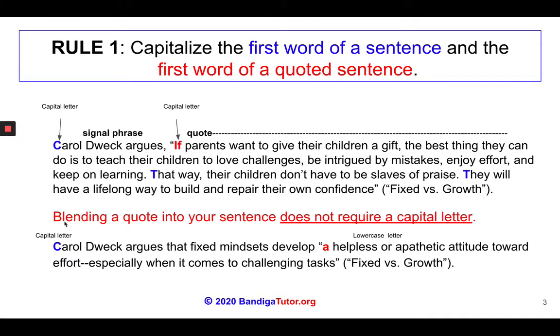So notice that there's no pause here, which is why there's no comma. Yet the signal phrase up here is set off with a comma because there's a pause. Carol Dweck argues, if parents want to give their children a gift, the best thing they can do is teach their children to love challenges, be intrigued by mistakes, enjoy effort, and keep on learning. That way their children don't have to be slaves of praise. They will have a lifelong way to build and repair their own confidence.